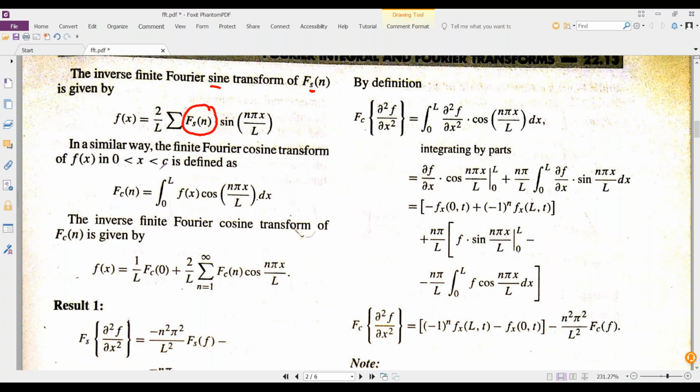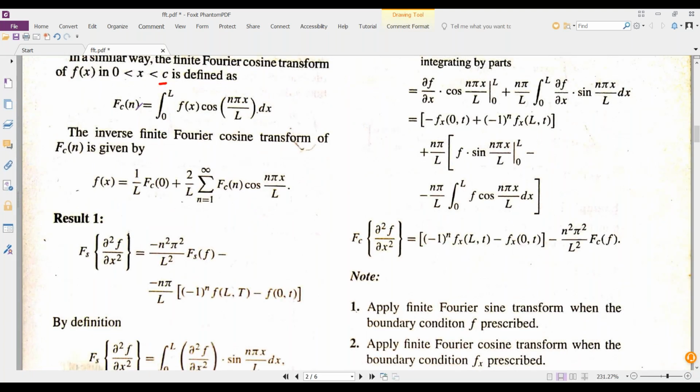And similarly, we mention Fc of n for the cosine transform. Cosine transform, same logic: a0 by 2 plus an cos nx. So in that, f of x is a0 by 2 plus an cos nx. That's it.